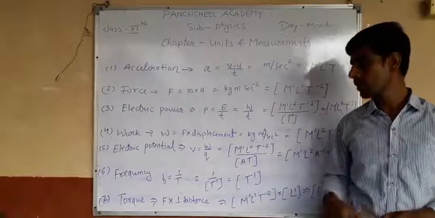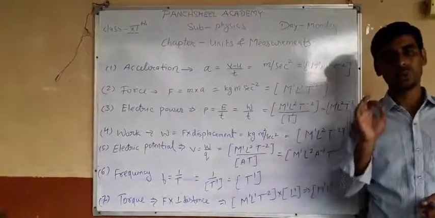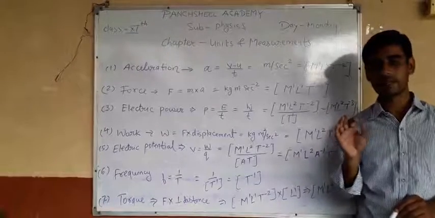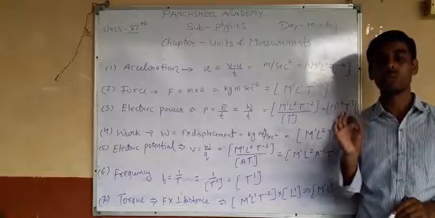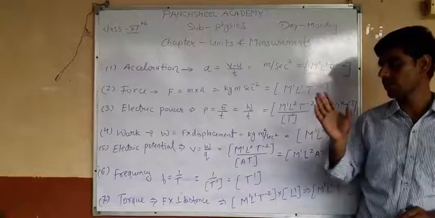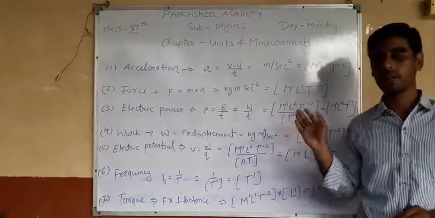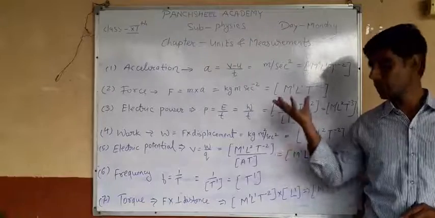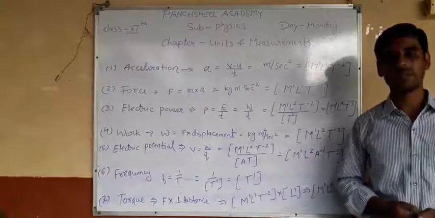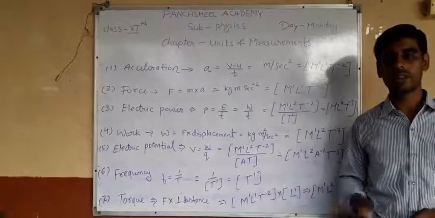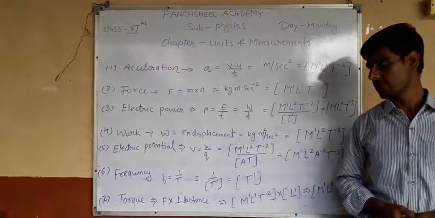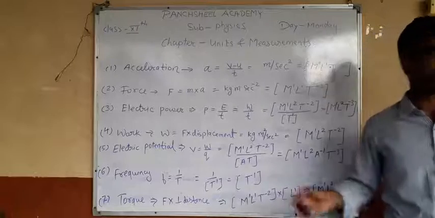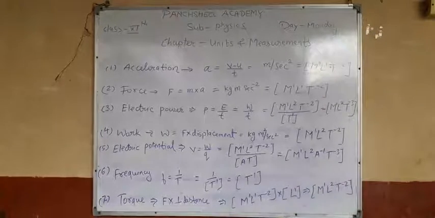So you must write at least 15 to 20 dimension units and their formula equations, because this dimension formula is generally asked in your exams. Okay, so write these dimension formulas in your fair copy.